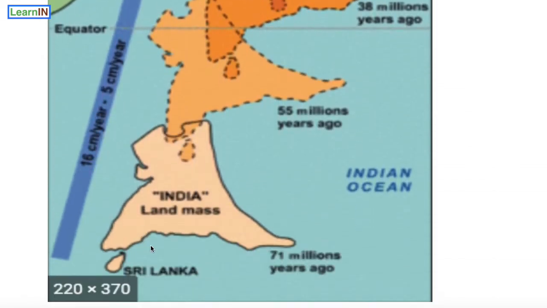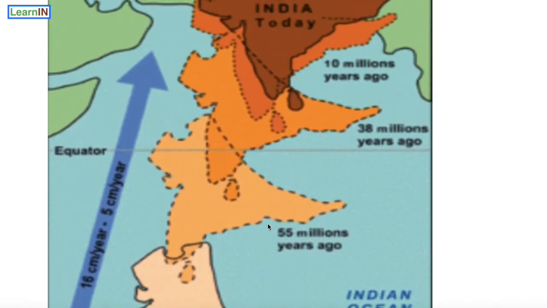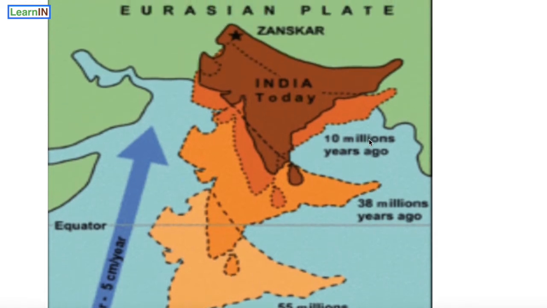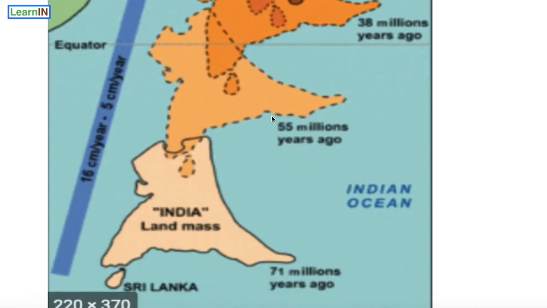As the Indian land mass started drifting 71 million years ago, the position was here, and after 55 million years ago it started crossing the equator. Now the current position is here. This leads to the compression of the geosyncline, and ultimately due to folding there is the formation of Himalayas.